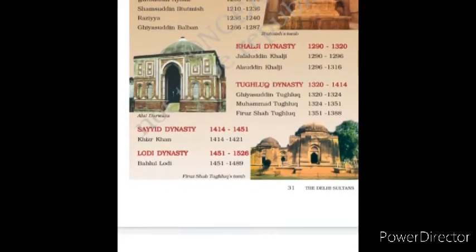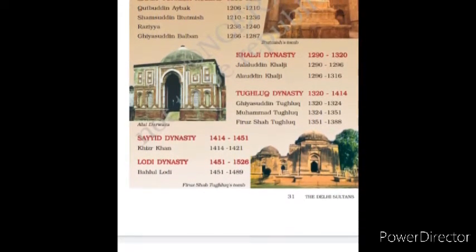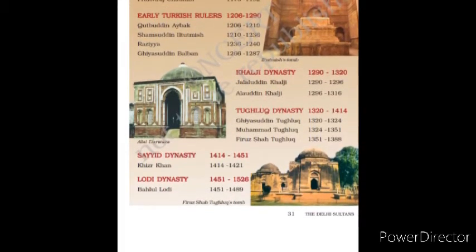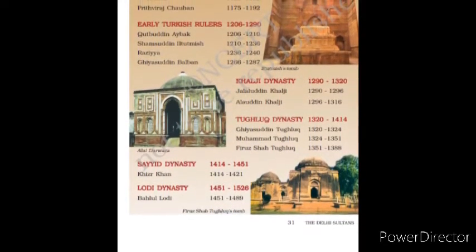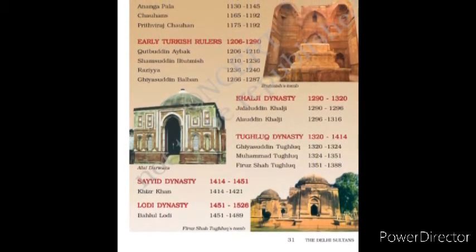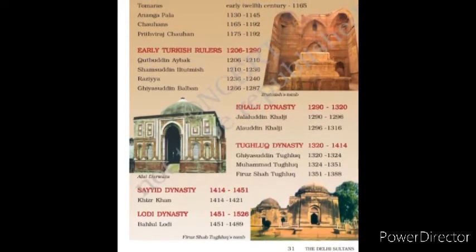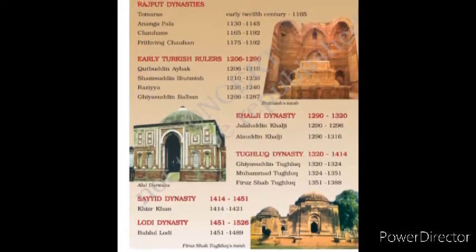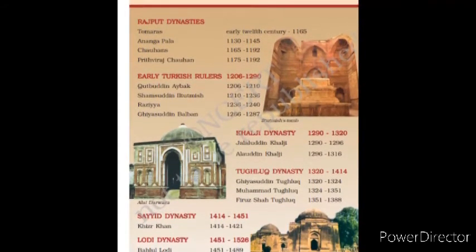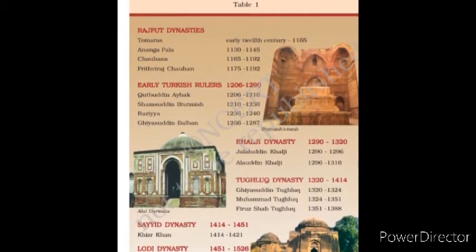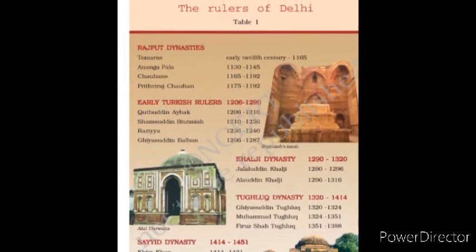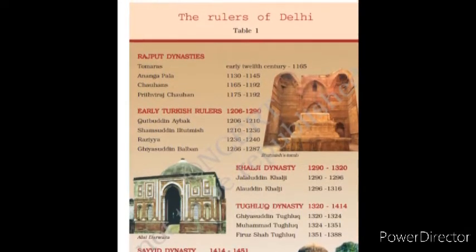Now all of you take a look at Table 1 given in the textbook, page number 31. It's about the rulers of Delhi. The first one is the Rajput dynasty. Under the Rajput dynasties we had the Tomaras, and among the Tomaras, Anangapala was the important ruler. Then after them we had the Chauhans. The Chauhans defeated the Tomara Rajputs and became the rulers, and Prithviraj Chauhan was the most important ruler in the Chauhan dynasty.